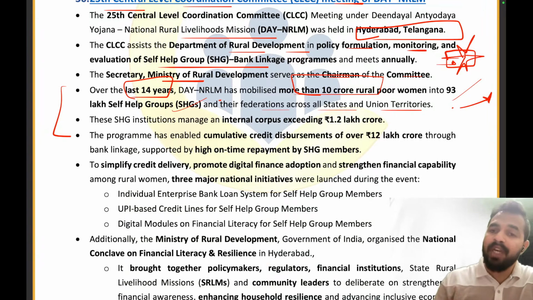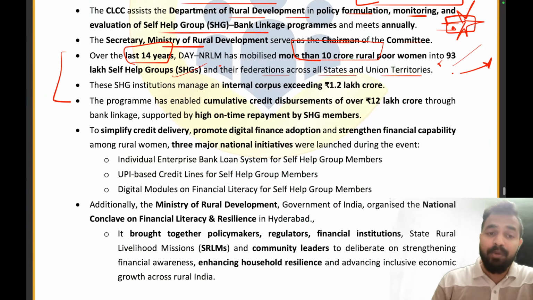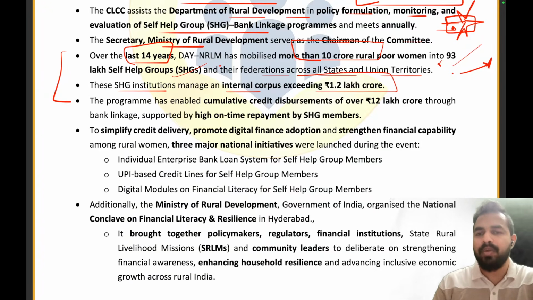So that's why under DAY-NRLM what we have done is we have incorporated the women into the 93 lakh self-help groups. So 10 crore rural poor women are being incorporated into 93 lakh self-help groups and their federations across all the states and union territories. These self-help group institutions manage an internal corpus which exceeds 1.2 lakh crores.